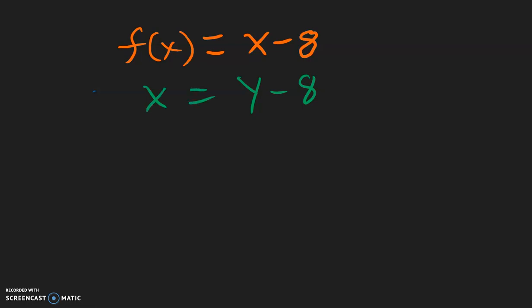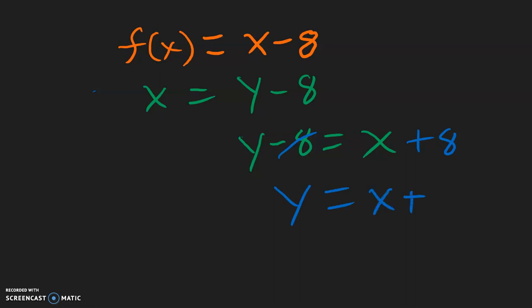And now we will solve for y. We'll get y by itself. But we are more used to having the variable we want to solve for on the left side. So I will just write the equation backwards like this. y minus 8 equals x. And now we will move the negative 8 to the other side, plus 8. And we cannot add x plus 8 because they're not like terms. So what we get is y equals x plus 8.